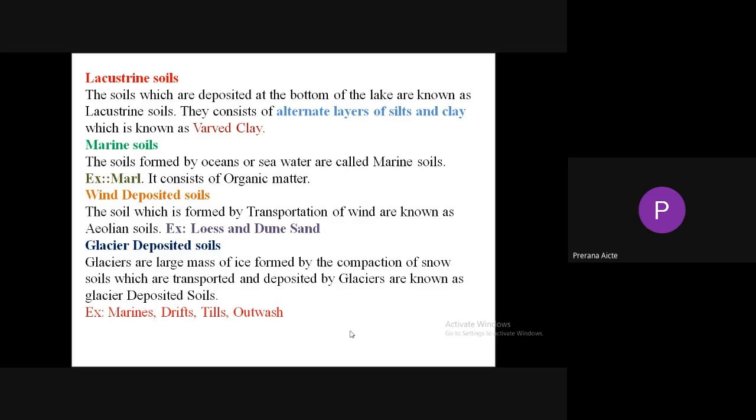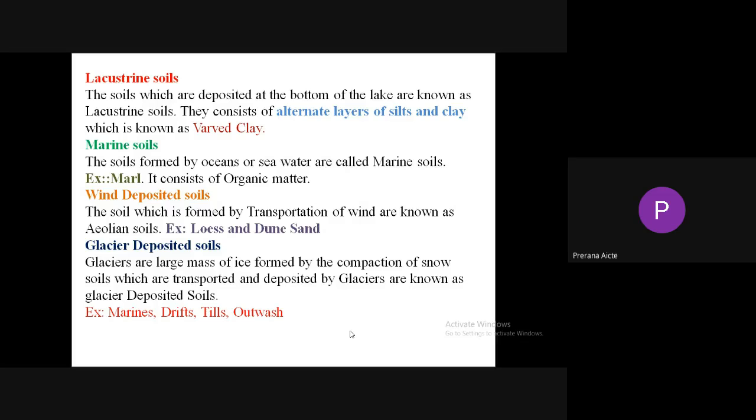Marine soils: the soil formed by ocean or sea water is called marine soil, or marine deposited soil. An example is marl. Marl consists of highly decomposable organic matter. It is an example of marine soils.